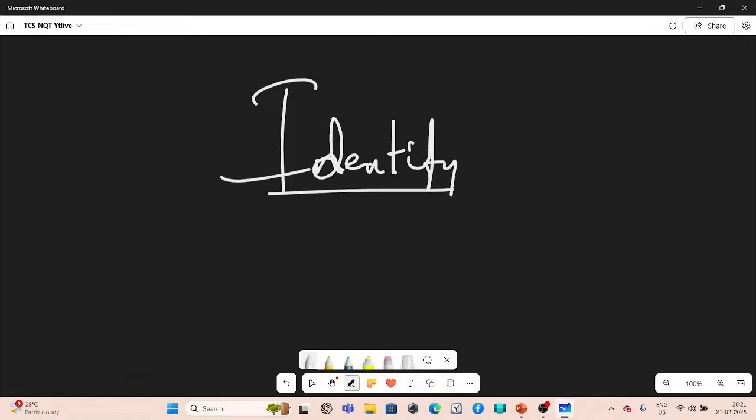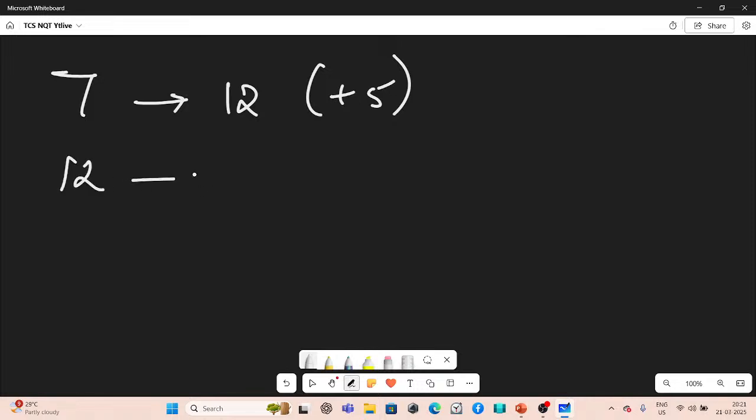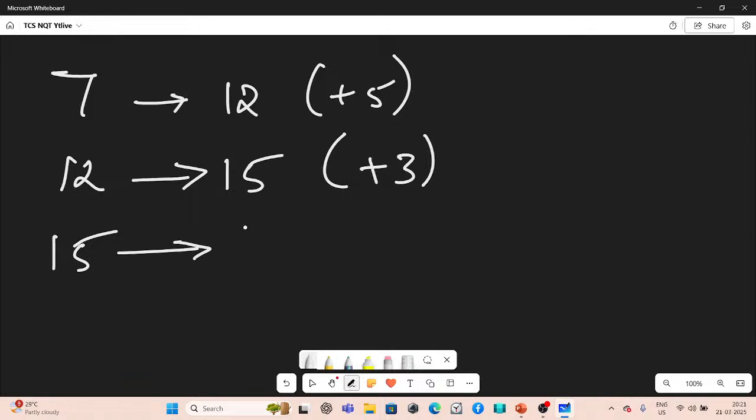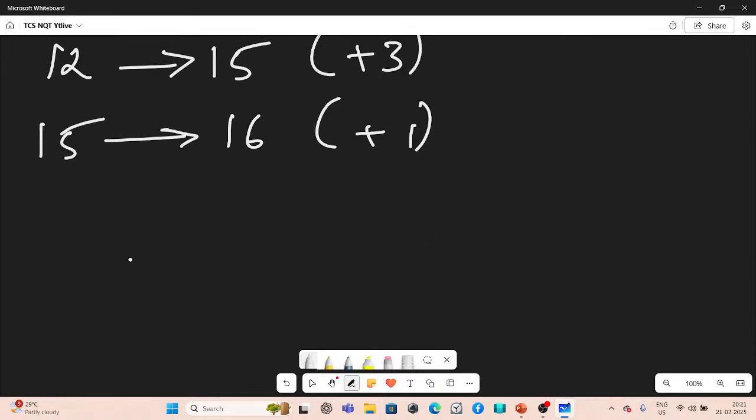Look at the problem. First we need to identify the pattern. That is our very first step. Identify the pattern. So what do you see? The number 7 is getting written as 12. What's happening here? It's getting increased by plus 5. And the number 12 is getting written as 15. What's happening there? Plus 3. Great. And this number is getting written as 16. Plus 1.